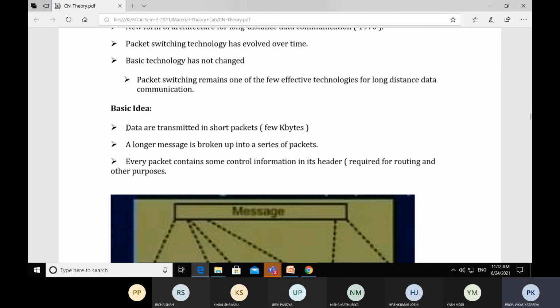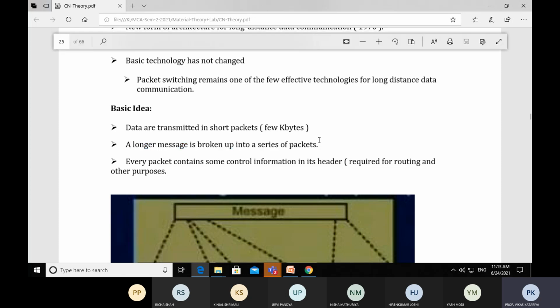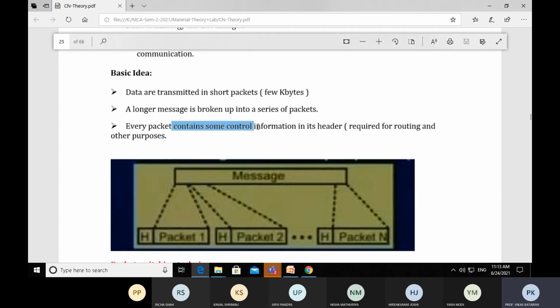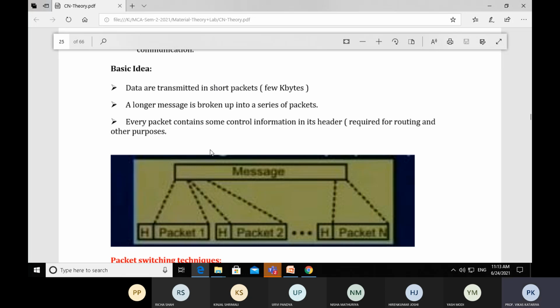So in the packet switching technique, data are transmitted in short packets. A longer message is broken up into a series of packets. Every packet contains some control information in its header required for routing and other purposes. So what we have done in the packet switching technique, we have given a message and the message is broken down into different series of packets, that is a few kilobytes, and every packet has a header portion, that is the control information, right?